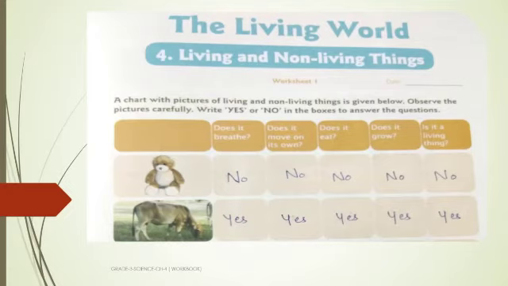And the last question is, is it a living thing? Now we have to see all the boxes that we have solved before and the answer. Does a cow breathe? Yes. It moves on its own, it eats and it grows. So it has all the features and characteristics of a living thing. So in the box we have to write yes. Yes, a cow is a living thing. Okay, now the rest of the pictures that are given, you will solve on your own. So now let's move to the next worksheet.